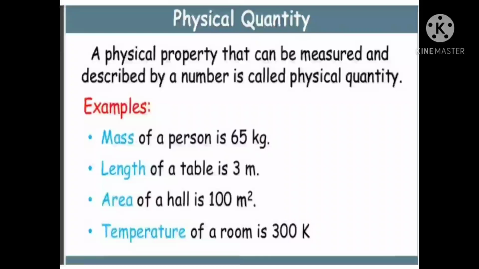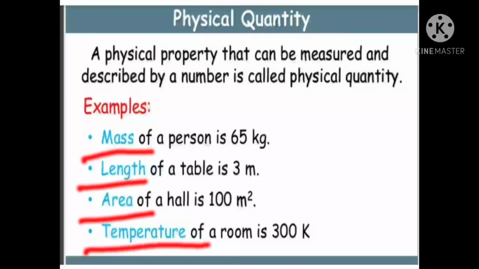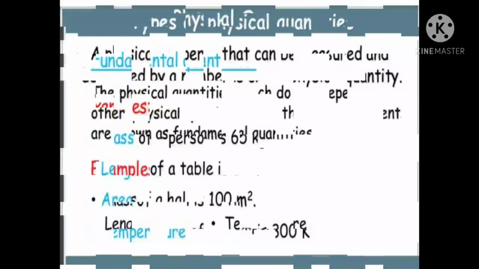We are mentioning how much, 65 kg, so with the unit we are mentioning. Length of a table is 3 meter. Area of a hall is 100 meter square. Temperature of a room is 300 Kelvin. Here we are giving correct measurement described by a number. So mass, length, area, temperature are all called physical quantities.